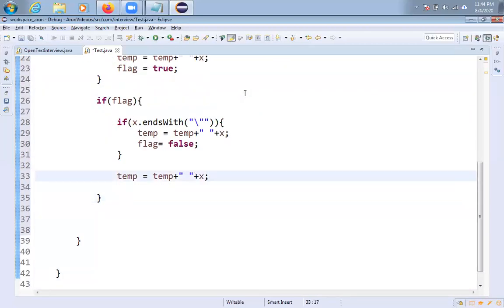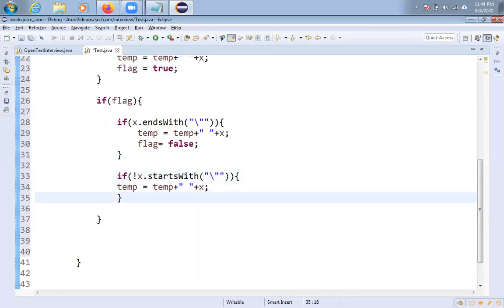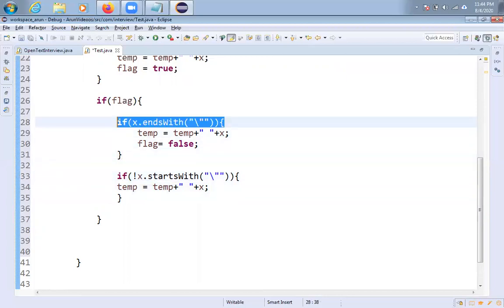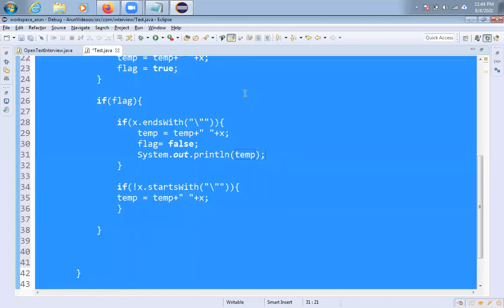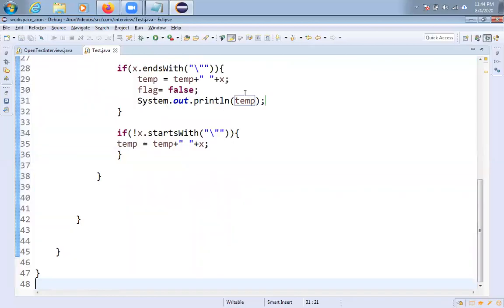So what I am doing is simply adding if not flag, x dot startsWith double quotes, and it should not. Then only I will add into the temporary. That's it, friends. And if you encountered any string that ends with double quote, then immediately make this flag false and directly display the value here. System.out.println, you can display temporary here. Okay, that's it, friends.